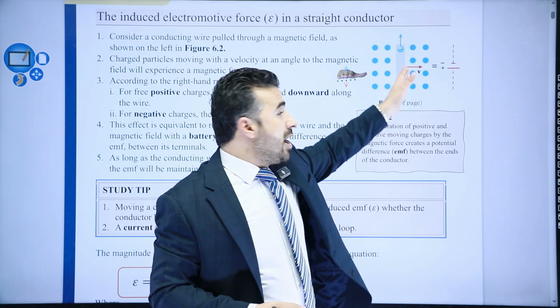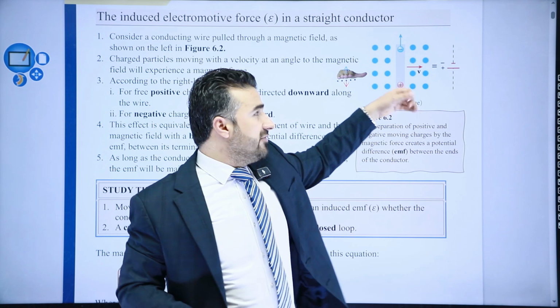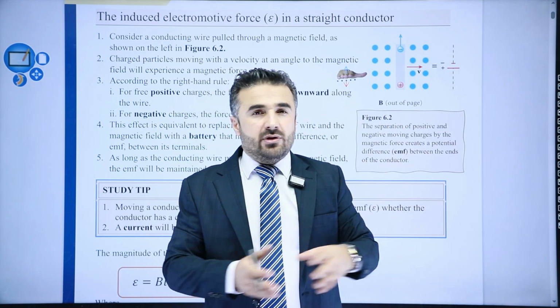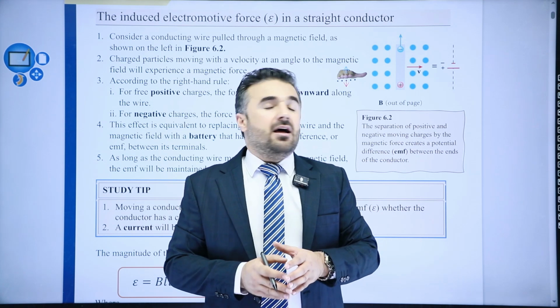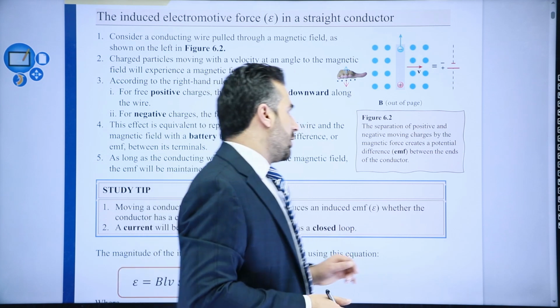But as soon as this wire stops moving inside the magnetic field, or, for example, as soon as it gets out of the magnetic field, then there will be no induced electromotive force anymore. All right, so just remember this point very carefully.